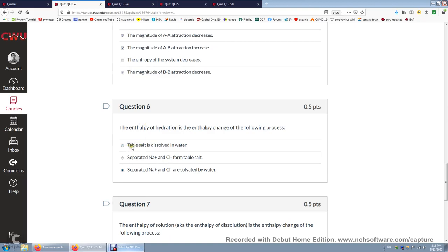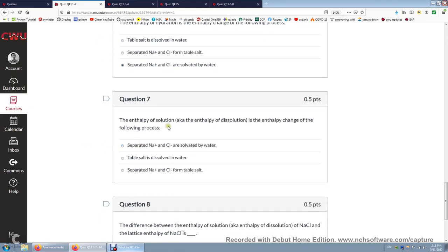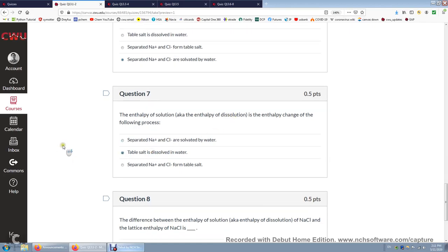Oh, and by the way, this process, when table salt is dissolved in water, is called dissolution, or enthalpy of dissolution, or enthalpy of solution. So enthalpy of solution, also known as enthalpy of dissolution, is to dissolve table salt.